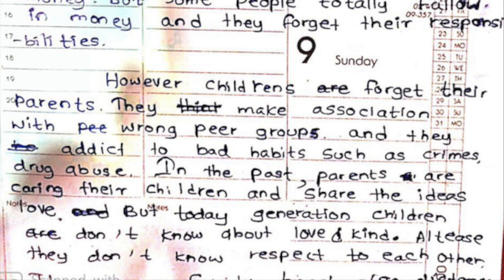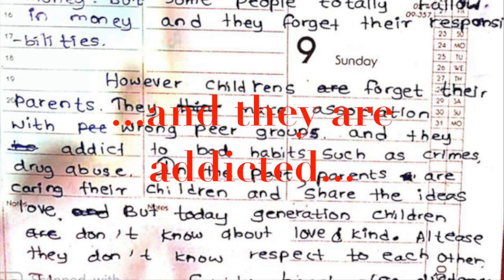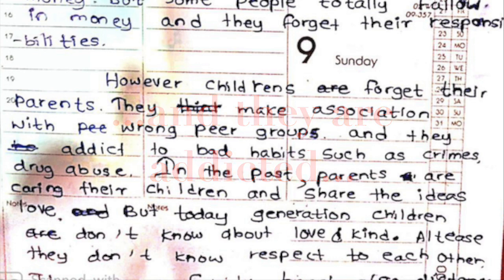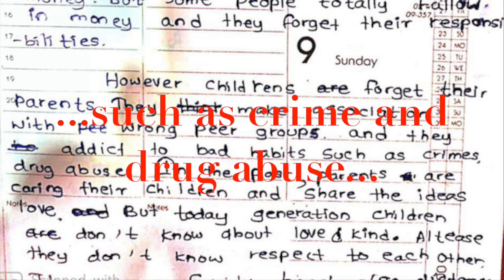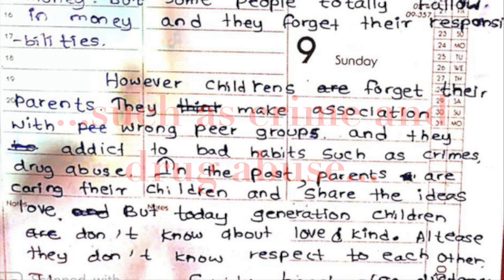They make association with wrong peer groups, and they addict to bad habits such as crime, drug abuse. Okay, again, they associate themselves with wrong peer groups. They make association with is also right, but it's better to write they associate themselves with wrong peer groups, and they addict, no, and they are addicted, and they are addicted to bad habits such as crime. You don't write crimes, you write crime, such as crime and drug abuse. It should be and over here because it's just mentioning two things, two activities, crime and drug abuse. So there should be an and between them.